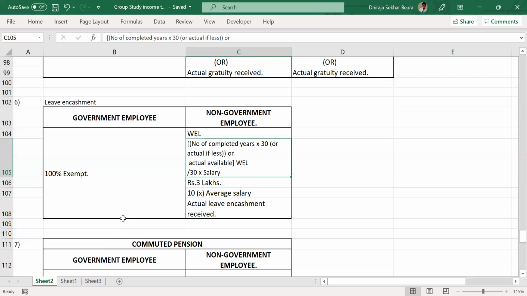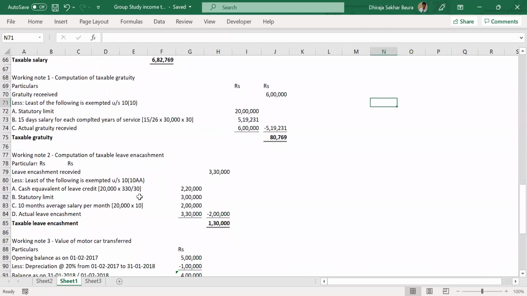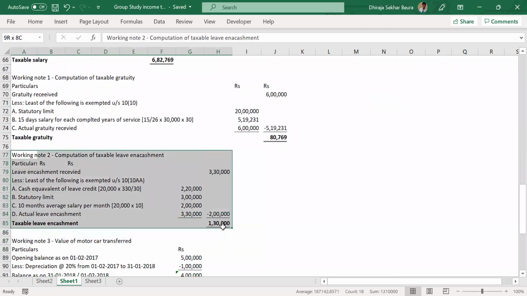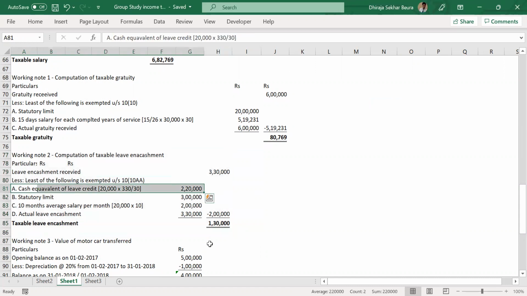But what will be the title in working note? I don't know. If working note is available, you can scroll through. Here it is, cash equivalent to like statutory limit. Nothing you have to write. Title. Simply you do the calculation. Okay, then ABC and then the calculation. No, nothing need to be written here. Just leave it off. Just the figures you write.